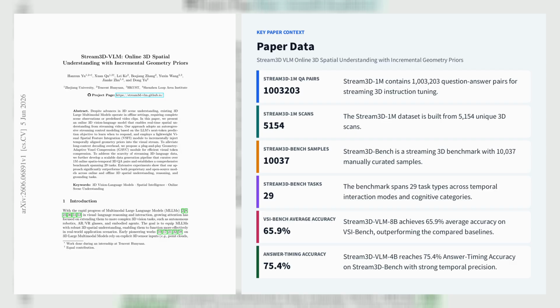average accuracy on VSI Bench, outperforming Gemini 2.5 Pro and other 7.2B scale baselines, and it achieves 75.4% answer timing accuracy, with only 62 milliseconds TTFT and 0.39s end-to-end latency on Stream 3D Bench. It also improves offline 3D tasks such as Scan QA, Scan Refer, and Scan 2 Cap, showing that online interaction and strong 3D spatial reasoning can coexist in one model.